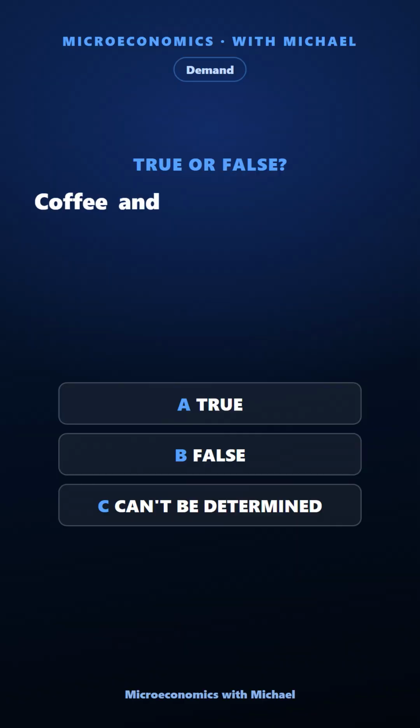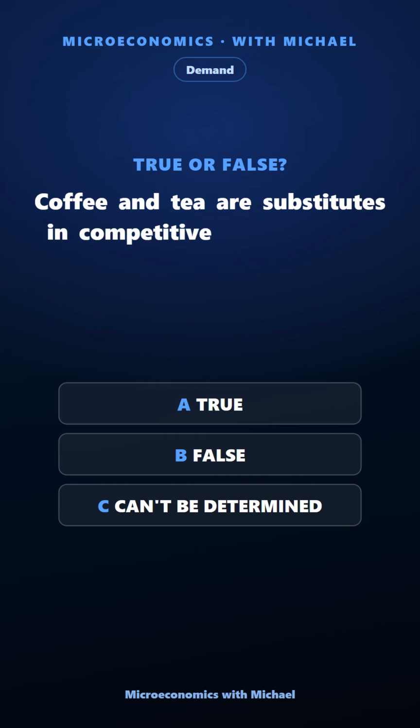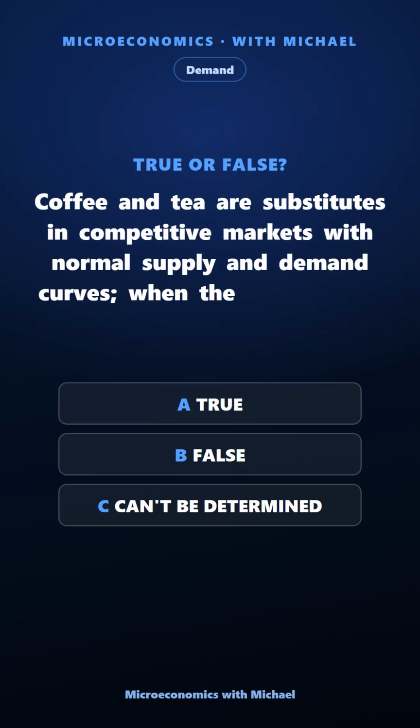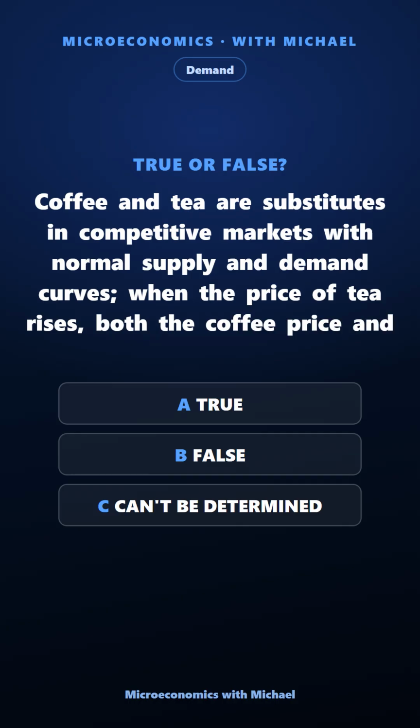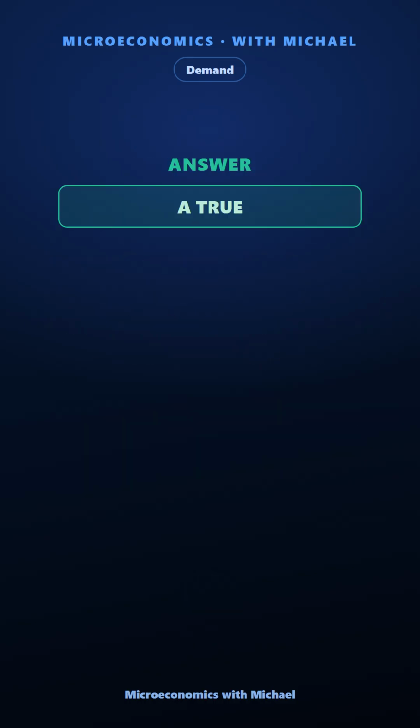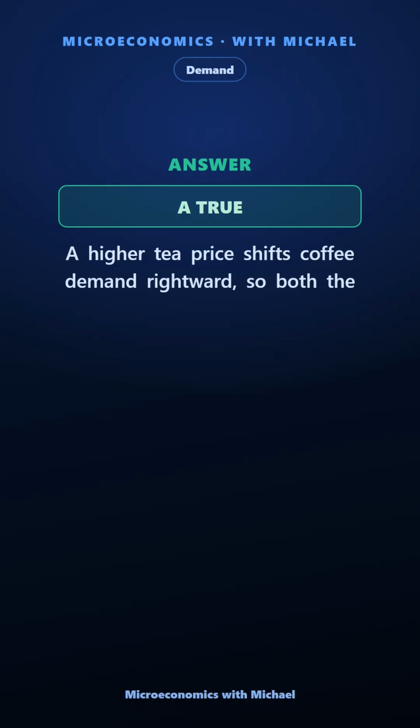Coffee and tea are substitutes in competitive markets with normal supply and demand curves. When the price of tea rises, both the coffee price and coffee quantity rise. True, false, or can't be determined. The answer is true. A higher tea price shifts coffee demand rightward, so both the equilibrium price and quantity of